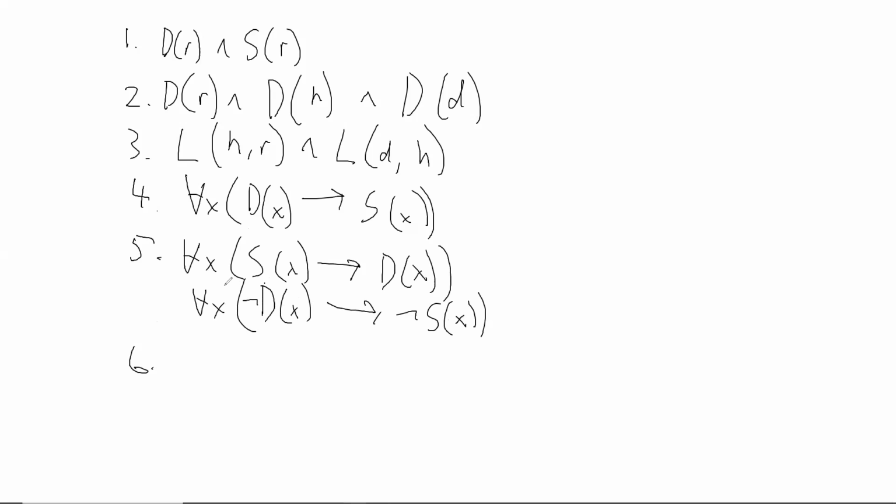All right, number 6. There is a dog that is larger than Shane. So there is a dog, it's an existential quantifier. There exists an x such that x is a dog, and x is larger than Shane.